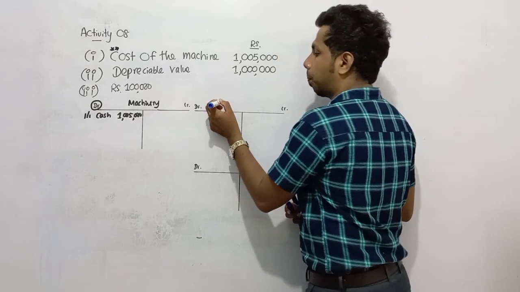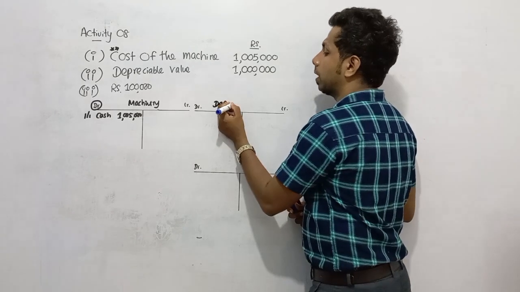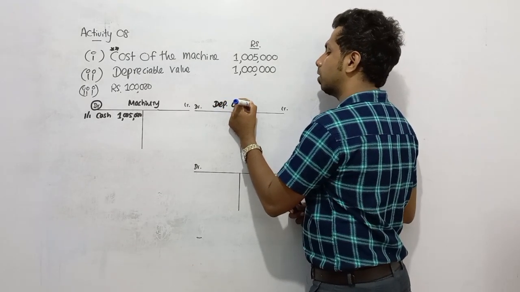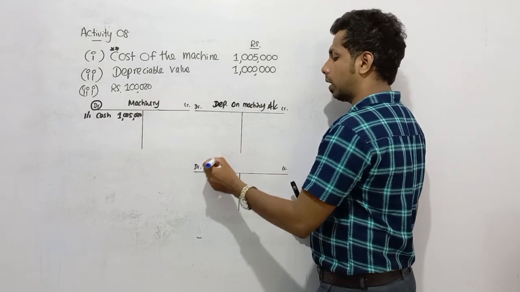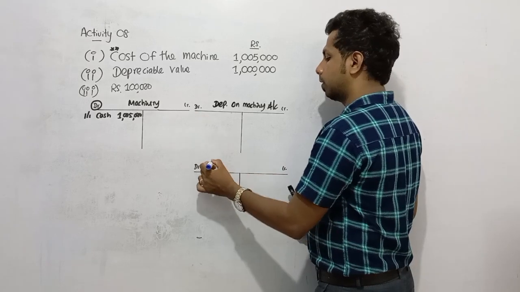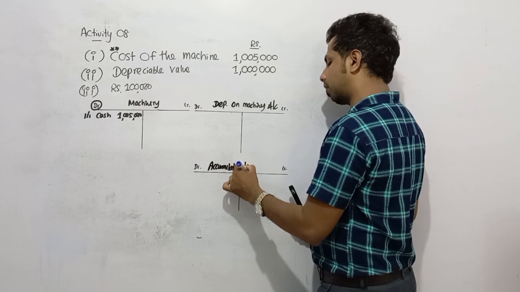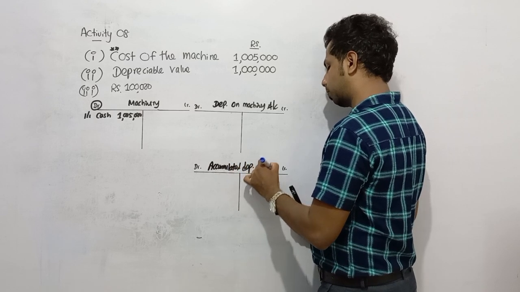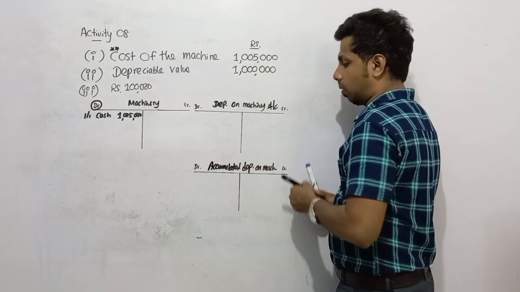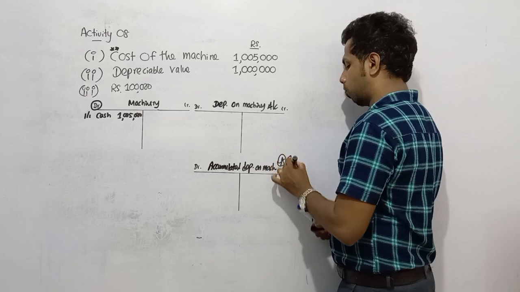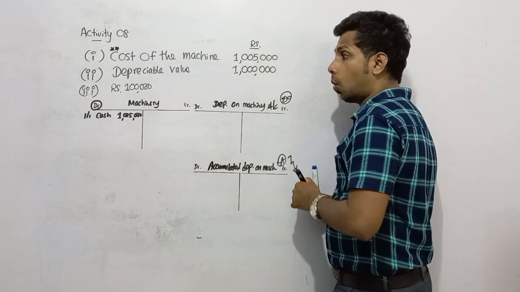So we need to present that also in the ledger. So I will prepare here an expense account, that is depreciation on machinery account. So this is an expense account. As well as to present the decrease, I want credit here. We need to open another asset account called accumulated depreciation on machinery account. Dear children, this is an asset account which you use to present the decrease in asset. Okay, let's record the double entry.